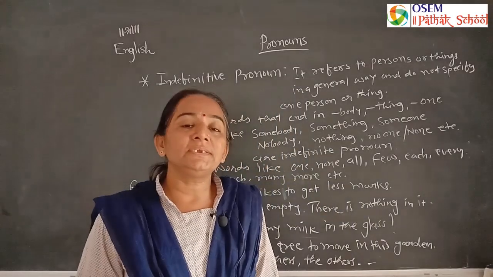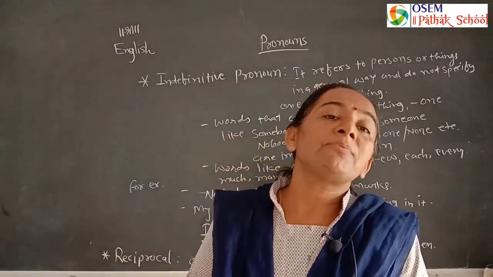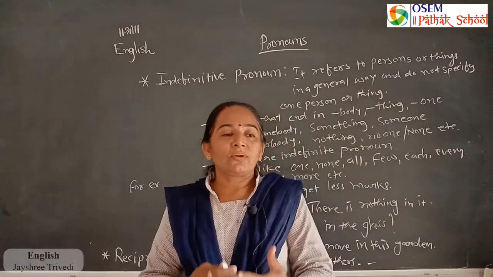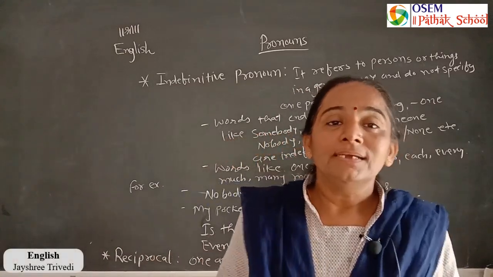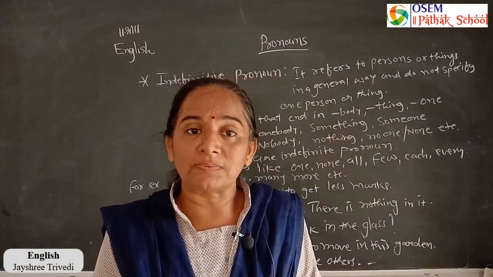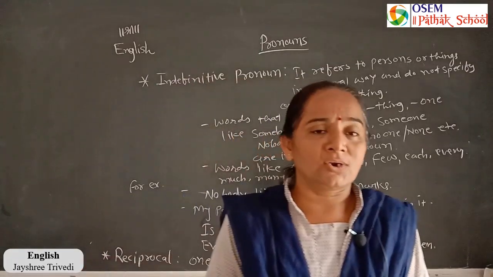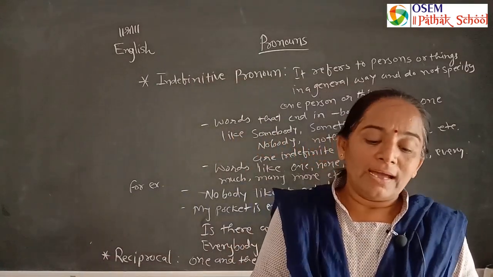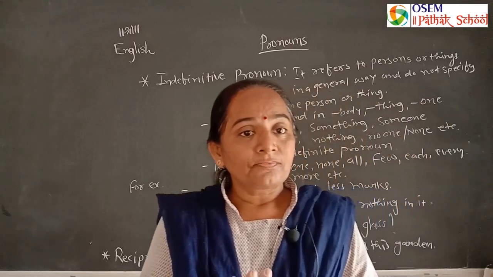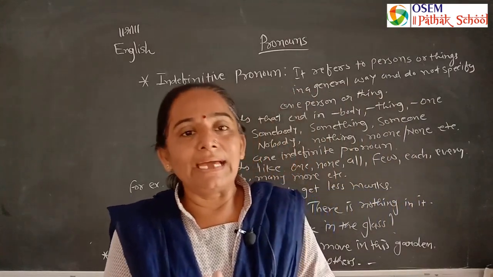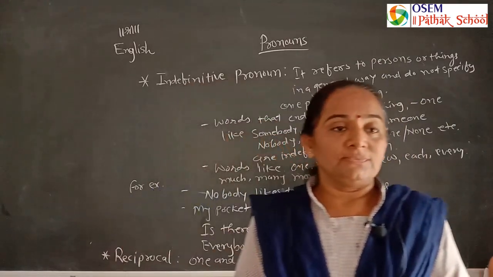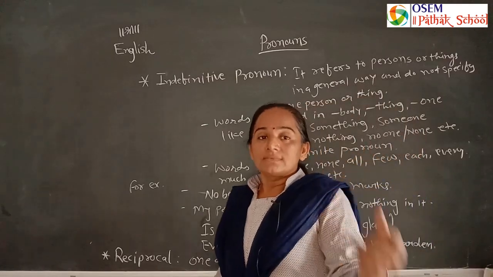Let's understand indefinite pronoun. Indefinite pronoun means the pronoun is not definite. Here lots of words we can use like some, like body, like thing. Some means person.